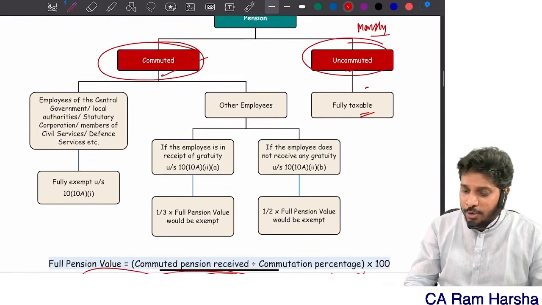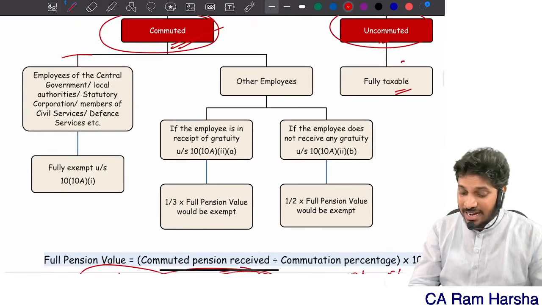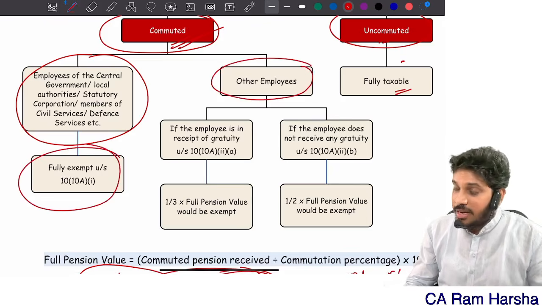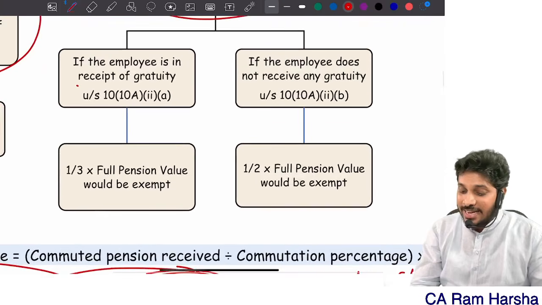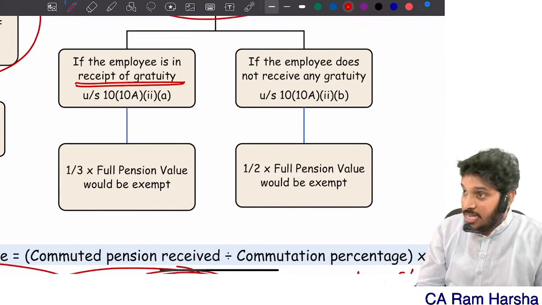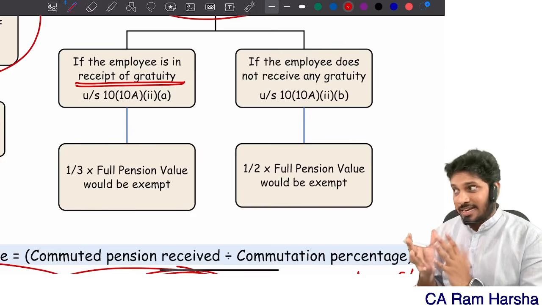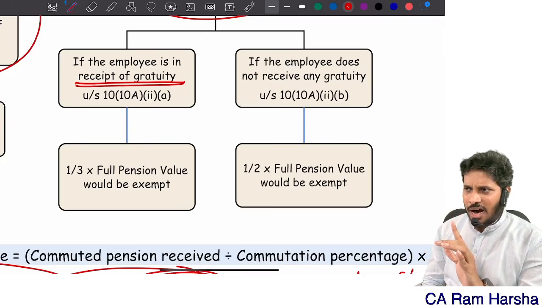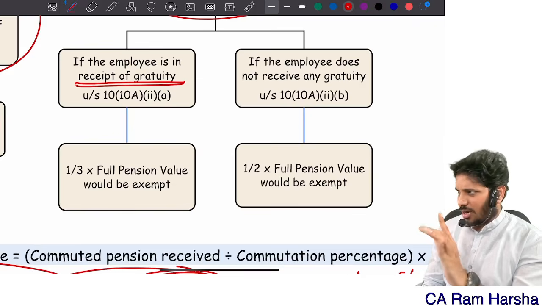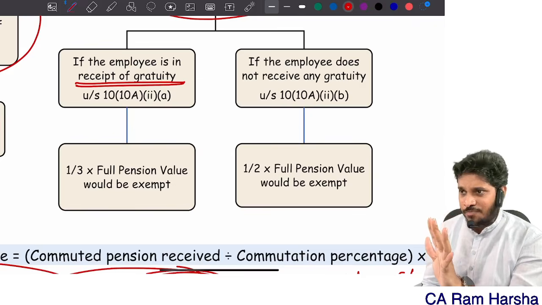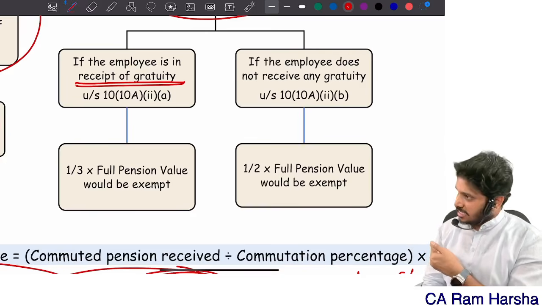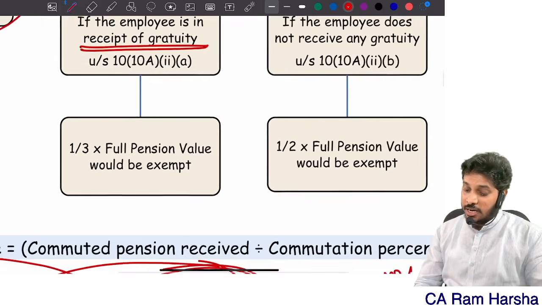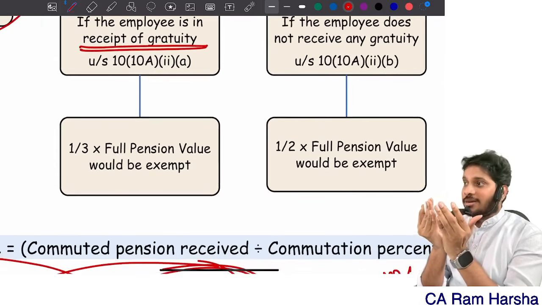No, sir, commuted, sir, lump sum amount I received, sir. Government employee, fully exempted. Non-government employee, check whether they are receiving gratuity or not. Sir, non-government employee, he is receiving gratuity also, sir. He is receiving gratuity. See, I am not talking about are they covered under Gratuity Act or not. I am not talking about Act coverage. I am talking about are they received or not. Yes, sir, they are received, which means they are claiming exemption for gratuity also. Which means under commuted pension, exemption is lower.